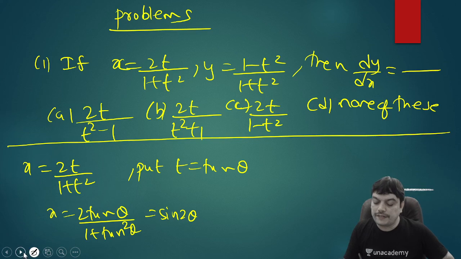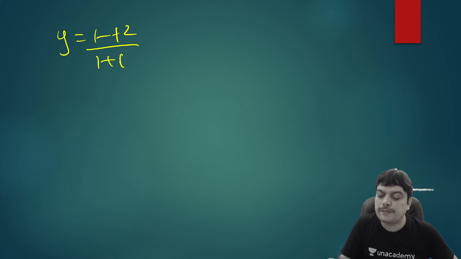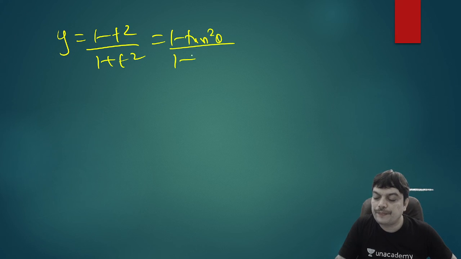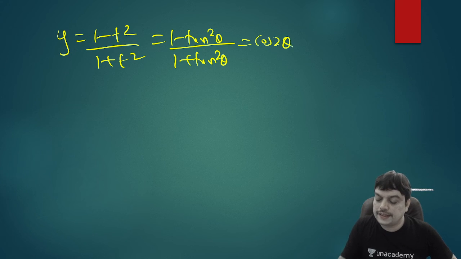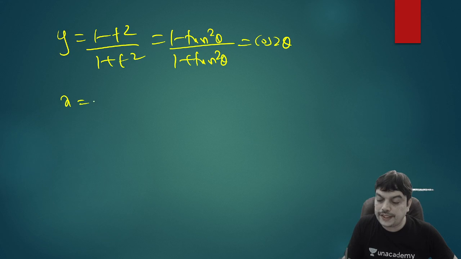And let us also write the y value. So y is 1 minus t square by 1 plus t square. Put in the same substitution: 1 minus tan square theta by 1 plus tan square theta. And that is the formula for cos 2 theta. So x is known, y is known. For this question, we have x equal to sin 2 theta, y equal to cos 2 theta.